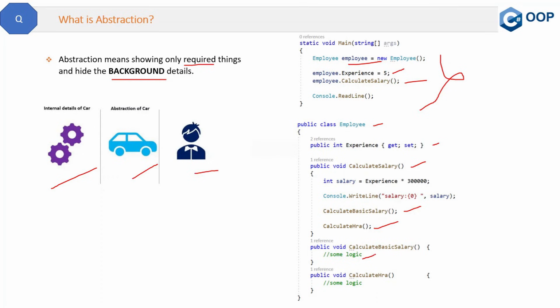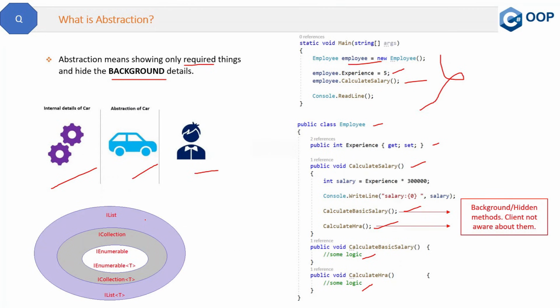We can have some logic inside this calculate basic salary and calculate HRA, but we will not go into this. So why we need abstraction? Basically abstraction will make your program more secure, because the client will not be able to see these internal methods, basic salary and HRA. These methods can't be manipulated in any way. So let me give you one more example here. So these are the background hidden methods.